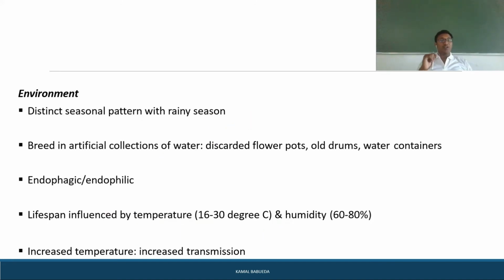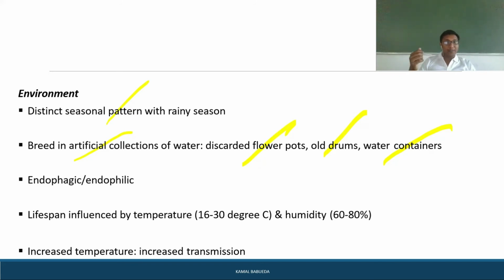Coming to the environmental factors, it has a very distinct seasonal pattern. Mainly it reaches a high in the rainy season because water stays everywhere, and it breeds in artificially collected waters also, such as discarded flower pots, old drums, or water containers. So it is endophagic and endophilic.